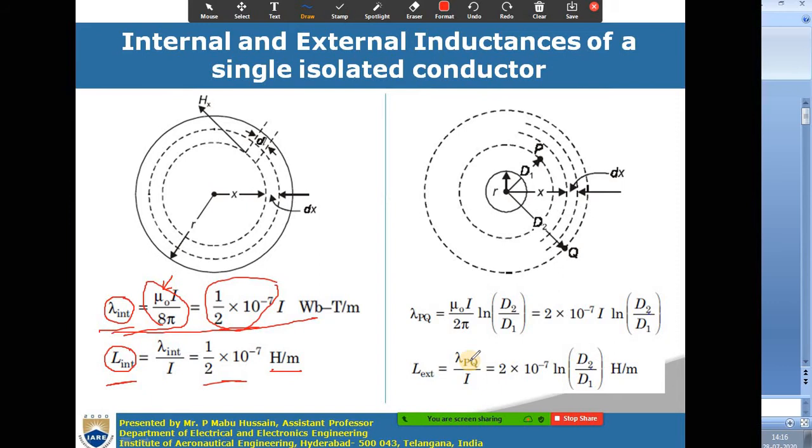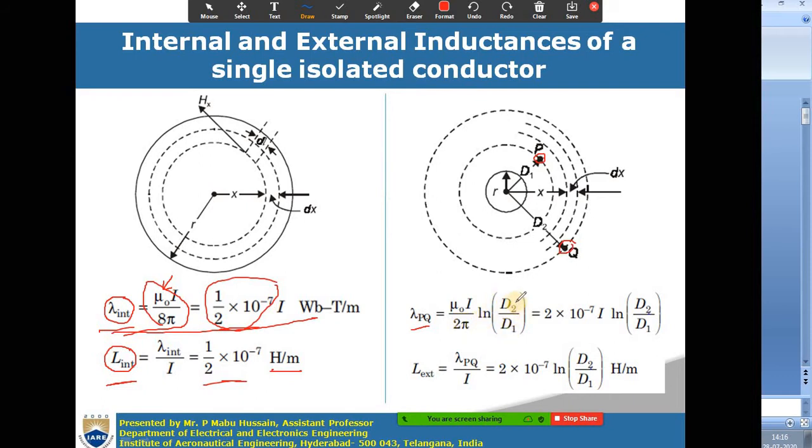Now at the same time we discussed the external flux linkages and external inductance also in the previous lecture. The external flux linkages between the points P and Q are expressed as lambda PQ.